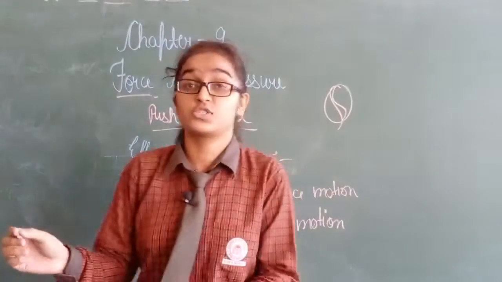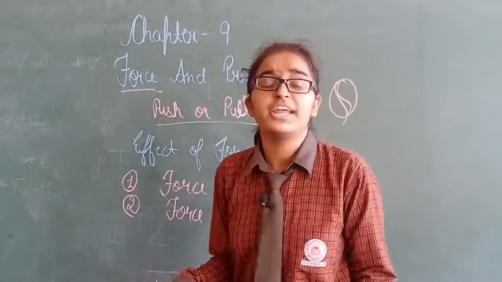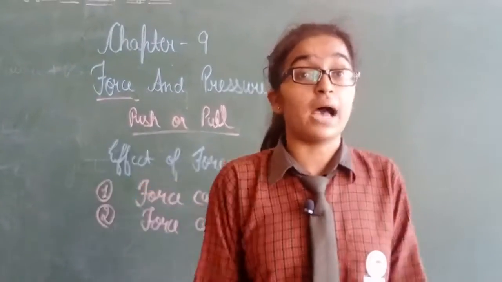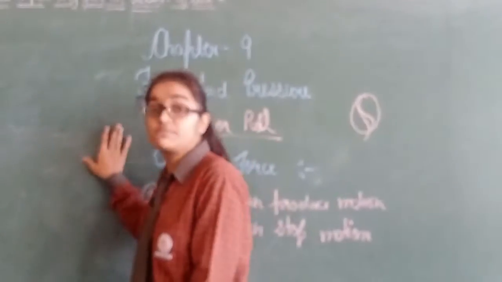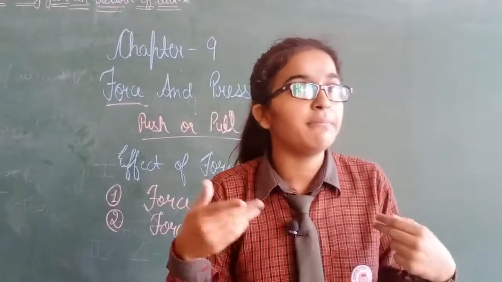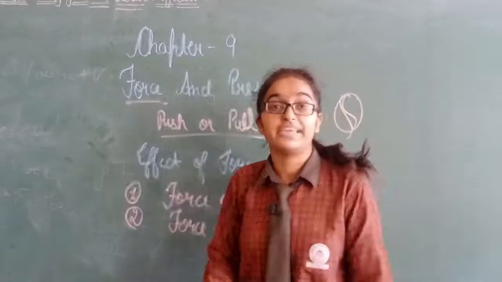So, by applying force, it can stop motion. But it is not compulsory that force always produces motion. For example, I am applying force to this board, but this board doesn't move. Why? Because the force applied by me is less.